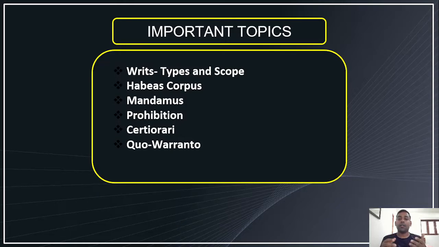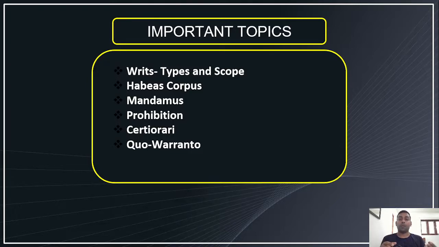Habeas corpus means to have the body of. Mandamus, we command. Prohibition, to forbid. Certiorari, to be certified or to be informed. And Quo-Warranto, on what authority or warrant. So these are the meanings.